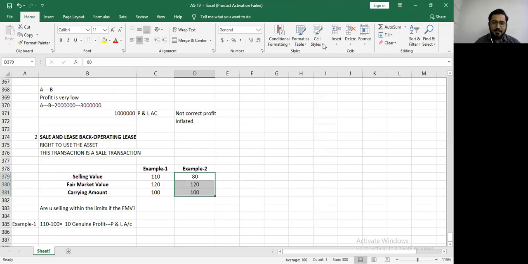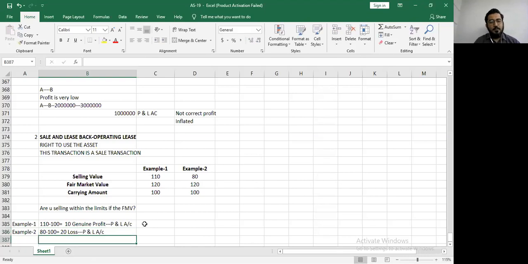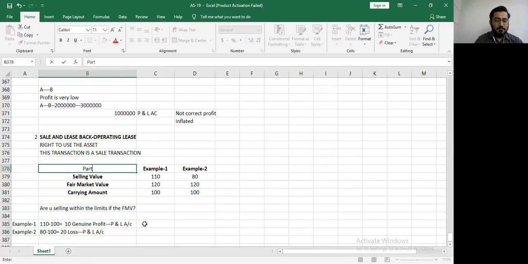We could sell up to 120, and we have sold for less than 120, which means it is again within the limit of the fair market value. In example number 2, it will be 80 minus 100. 20 will be your loss, which will straight away go to the profit and loss account. Are you getting it? Okay.